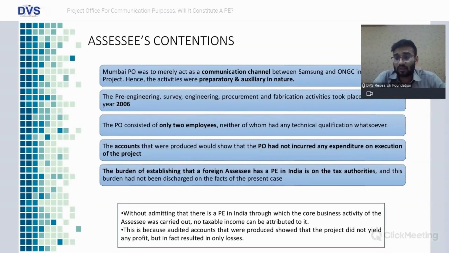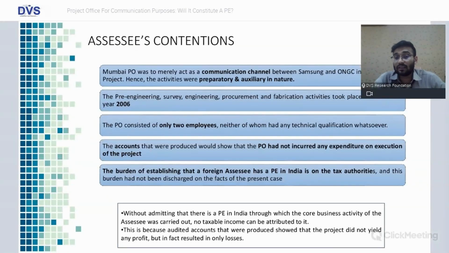The PO, that is the project office, consisted of only two employees, neither of whom had any technical qualification whatsoever. So there were two employees in the project office in Mumbai. Neither of them had any technical qualification to understand the project, how it works, the functioning entirely. The accounts that were produced would show that the PO had not incurred any expenditure on execution of the project. So if someone was to look at the execution part of the project, none of the expenditure was incurred by the project office which was there in Mumbai.